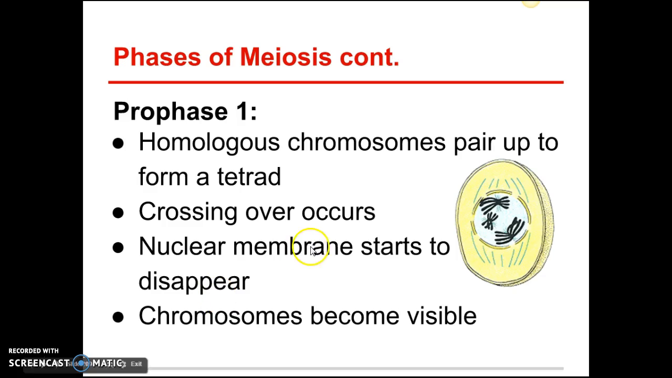Okay, just like in mitosis, we start to lose that nuclear membrane and we start to see those chromosomes. So the chromatin started to wind around those histone proteins. So we have a better package now for division.